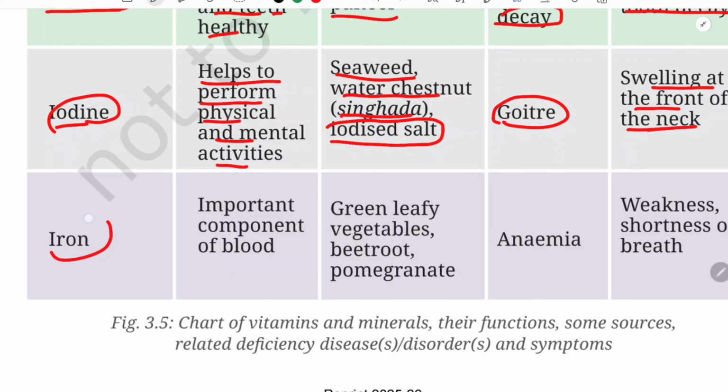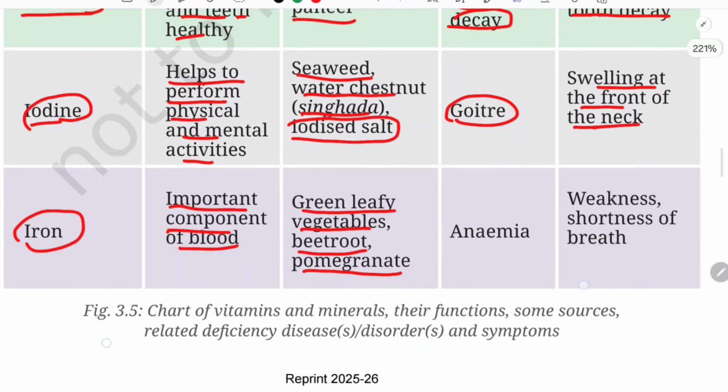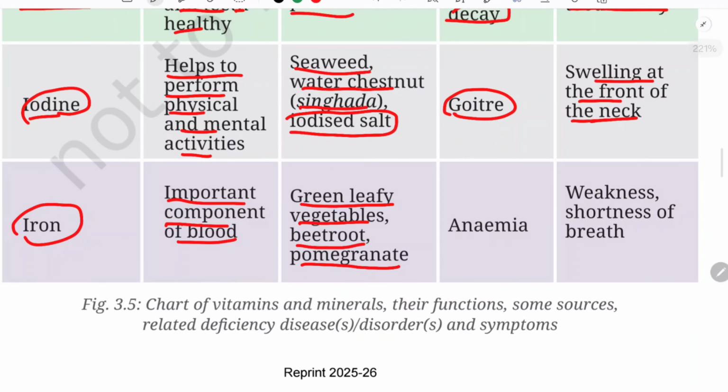Okay. So next, last one, we have iron. So iron is an important component of our blood. We get iron from green leafy vegetables, beetroot and pomegranate, and there are certain other sources also. You can find out about it. And the disease which is caused by the deficiency of iron is anemia. This is weakness. You will be feeling very weak, always feeling dizzy, and there will be shortness of breath also. So it is very important to include iron in your diet in order to keep your body fit and healthy.